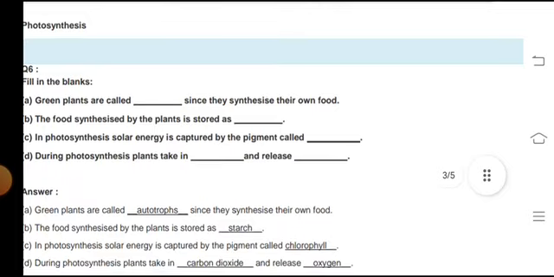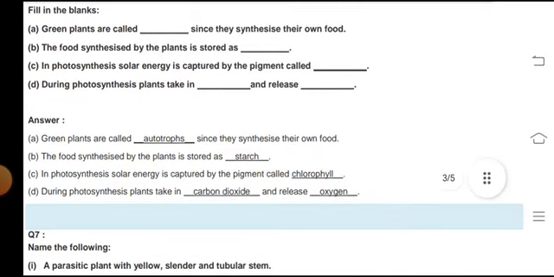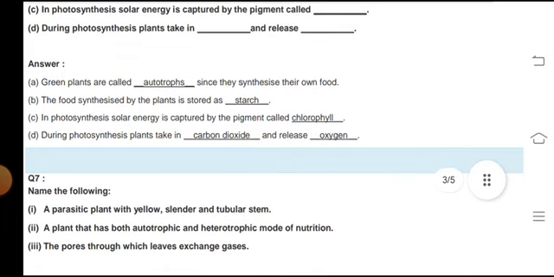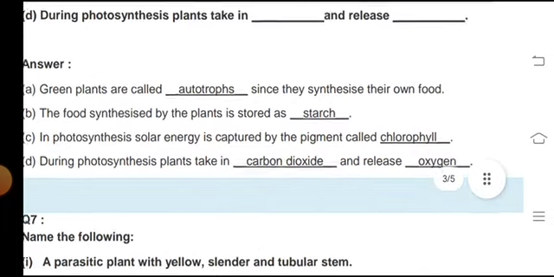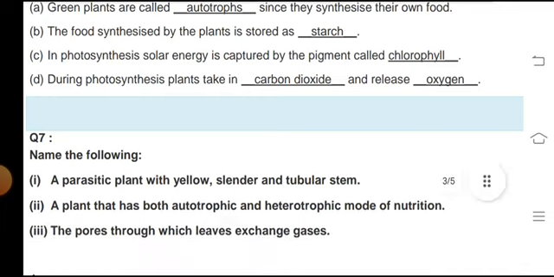Fill in the blanks. A. Green plants are called autotrophs since they synthesize their own food. B. The food synthesized by the plants is stored as starch. In photosynthesis, solar energy is captured by the pigment called chlorophyll, and during photosynthesis plants take in carbon dioxide and release oxygen.